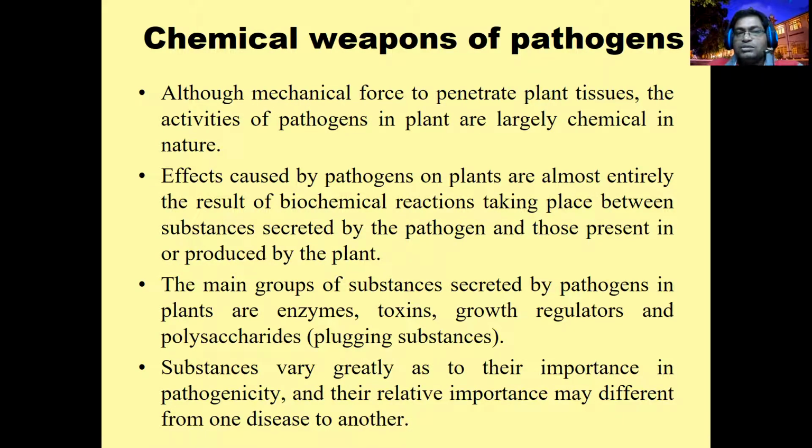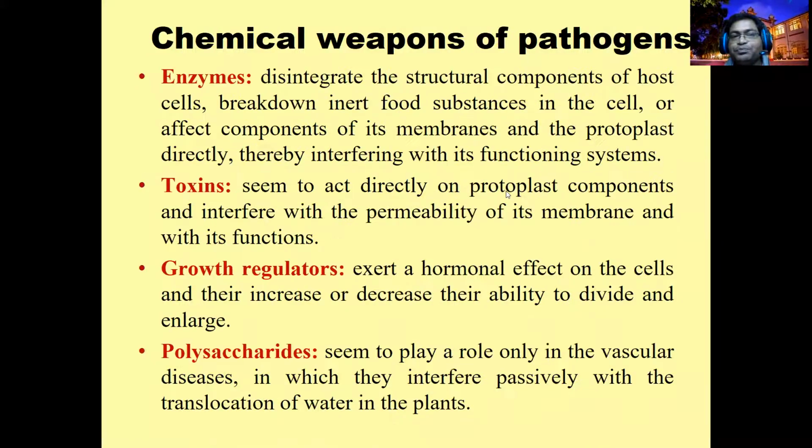Right? So there are several chemical substances we call enzymes, toxins, growth regulators, and polysaccharides that play a major role and act as chemical weapons of the different groups of plant pathogens. Not all groups of plant pathogens will use all the chemical weapons. Some will use enzymes, some will use toxins, some will use growth regulators. So finally, if the defense is broken, then the infection will initiate.